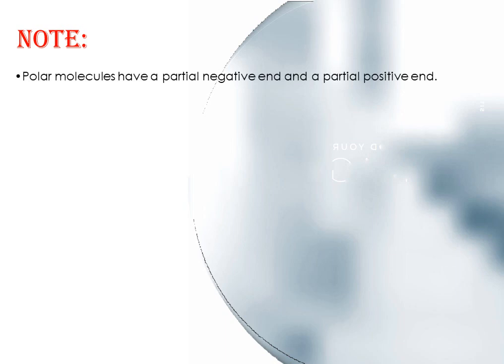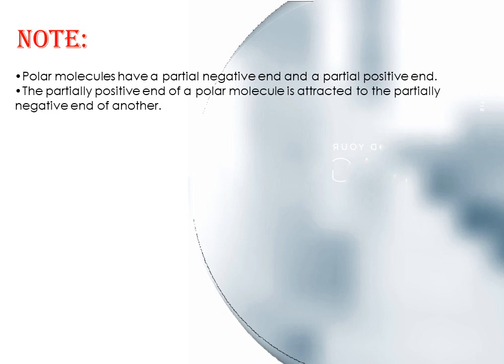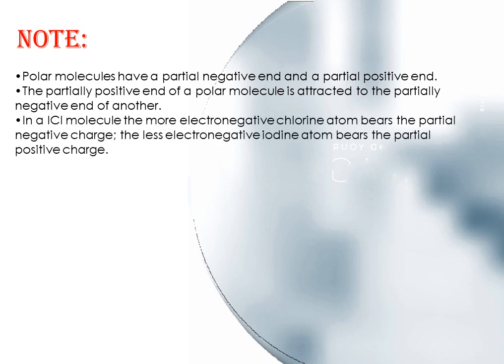Note: polar molecules have a partial negative end and a partial positive end. The partially positive end of a polar molecule is attracted to the partially negative end of another because positive and negative charges will always attract each other.